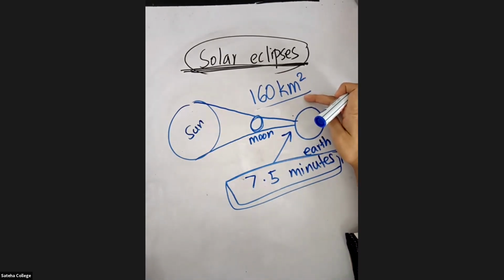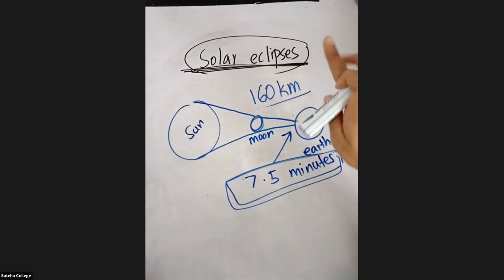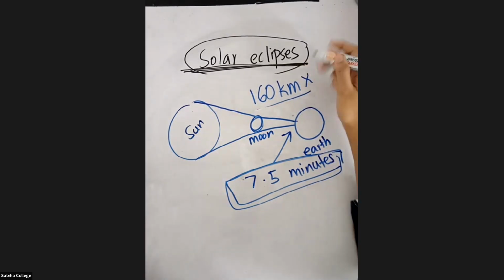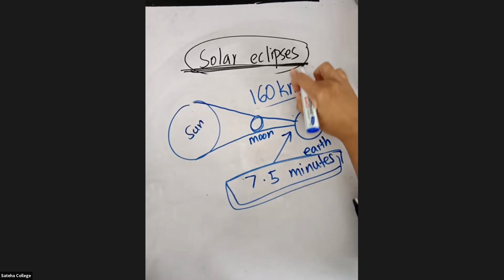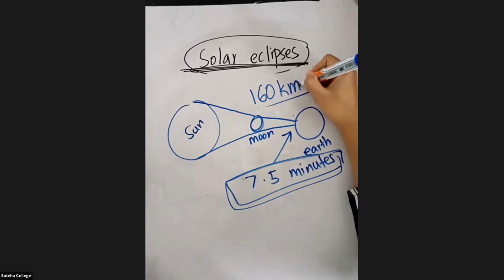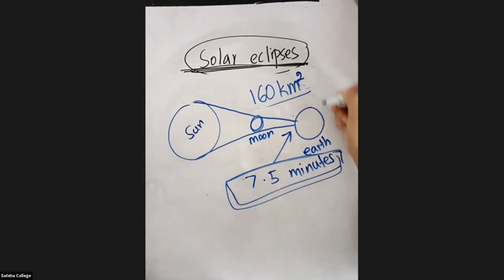160 kilometers squared. If you write 160 kilometer, it's going to be wrong. You should write 160 kilometers squared because it's an area. We are mentioning the area, we are not mentioning the distance. So if you are mentioning distance, you can write kilometer. But when you are mentioning the area, you should write 160 kilometers squared.